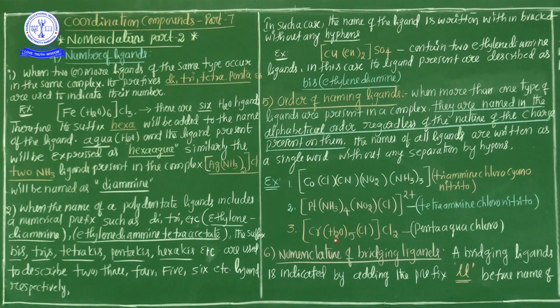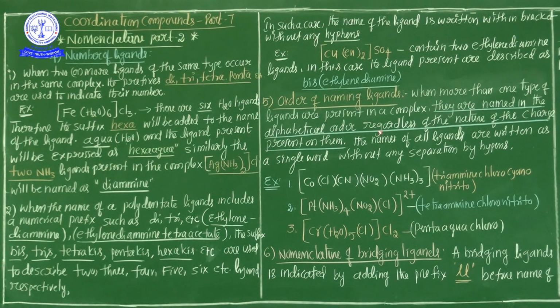The ligand name of water is aqua. So aqua starts with A. The second one is chloro, which starts with C. So according to alphabetical order, it is pentaaqua chloro. Among the two ligands, aqua comes first. The aqua is present five times, so penta, aqua, and then chloro: pentaaquachloro. This is the order of naming of ligands.